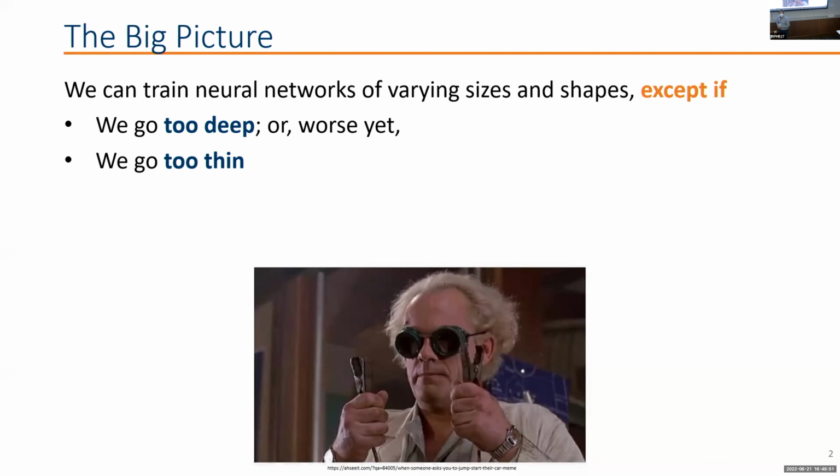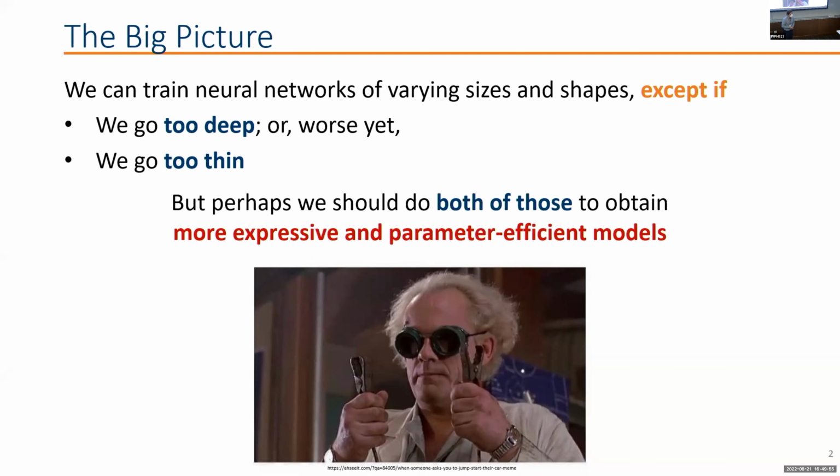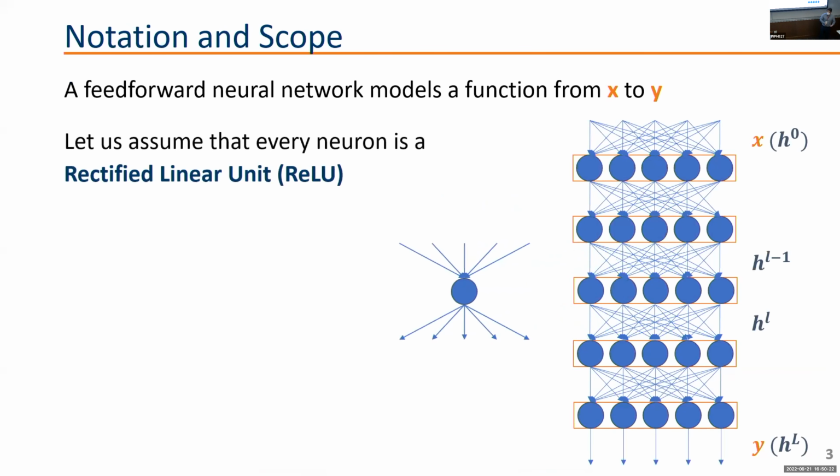And also if you go too thin. And training thin networks is something I haven't seen a lot around. And our point here is that perhaps we would like to do both of these things, because by doing that, we can create neural networks that are more expressive and also more parameter efficient. And in order to bring you to where the approach itself is very elegant because it's very simple, but to take you there to appreciate the ideas that they had, I'm going to go over a few other concepts to explain how we see these neural networks.